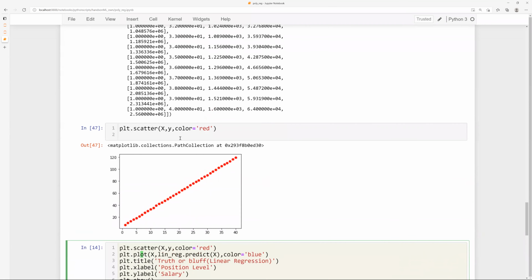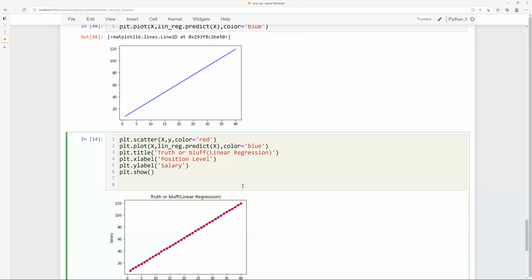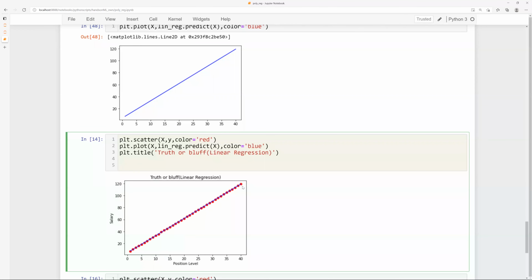These are just giving you the title. I just copied this from there, so we could give a title or anything. It is not showing the X and Y labels anyway. Oh, it is, here it is. So you could give any X and Y labels and titles. This is the scatter plot corresponding to the original data, and the line plot corresponds to the linear regression for one variable that we did over here.